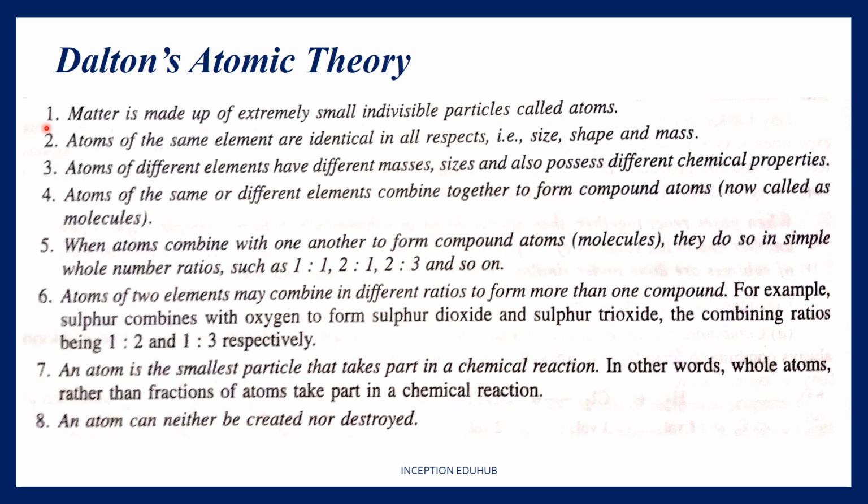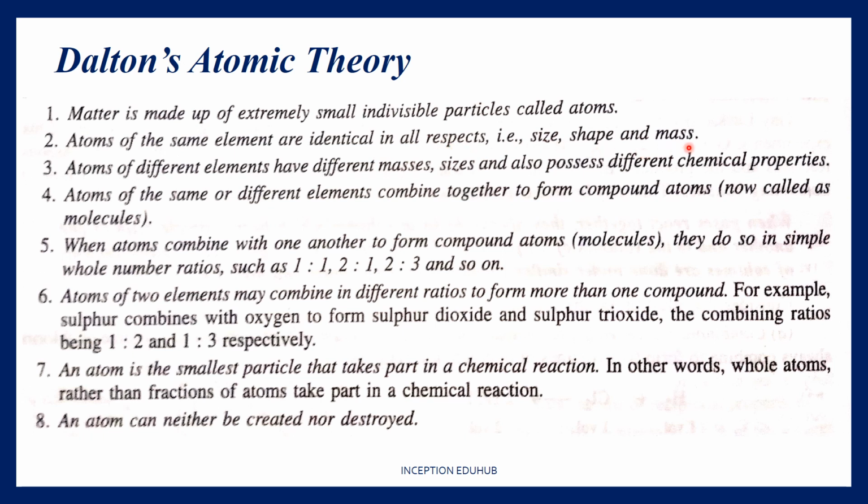The first point is matter is made up of extremely small indivisible particles called atoms. So it says that any kind of matter is going to be composed of very small particles which are called atoms, and they cannot be further divided into any subatomic particles. The second point says that atoms of the same element are identical in all respects, that is shape, size and mass.